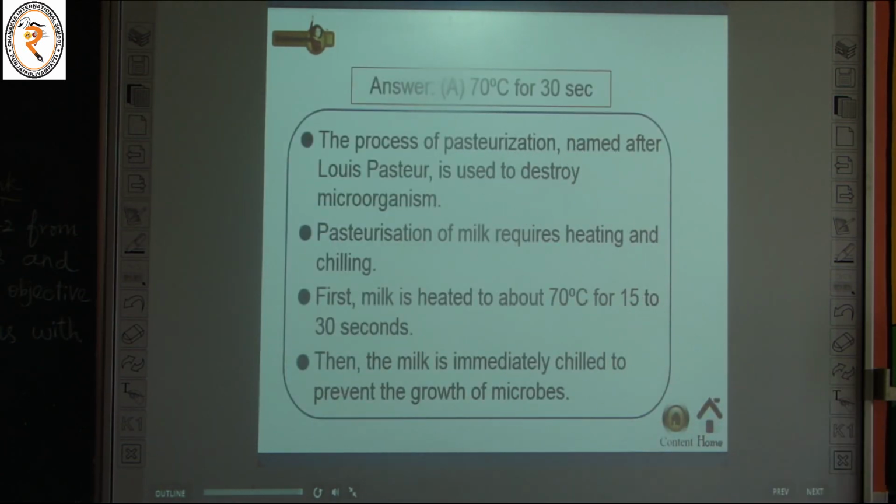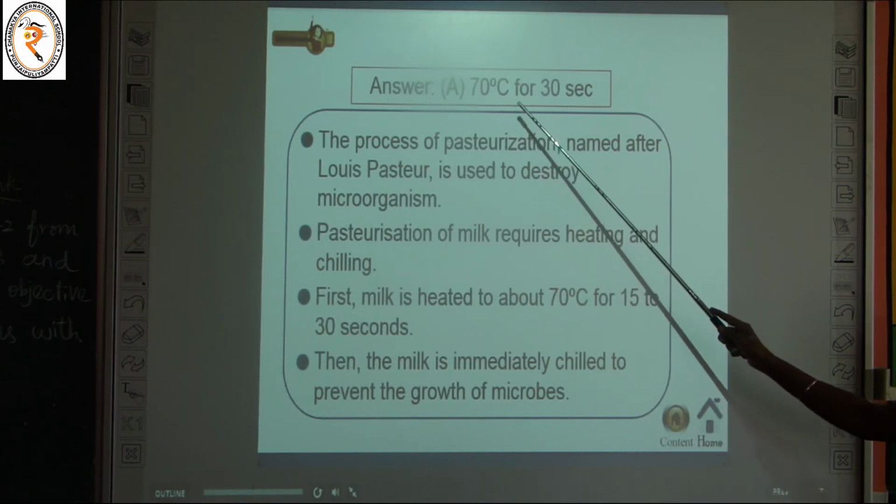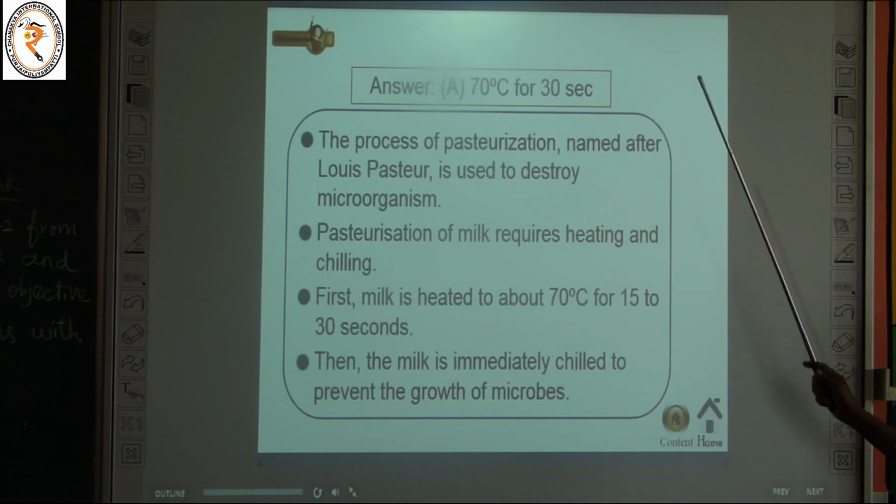So first in the pasteurization process, the milk is heated up to what Celsius? 70 degrees Celsius. It is below the boiling point. Why? Because the boiling point is 100 degrees Celsius. So 70 degrees Celsius is below the boiling point. So what is the answer? It is 70 degrees Celsius for 30 seconds.